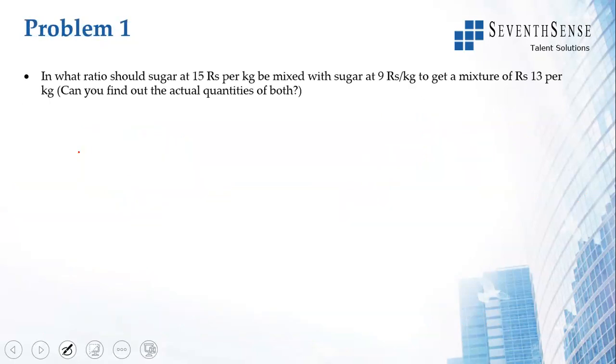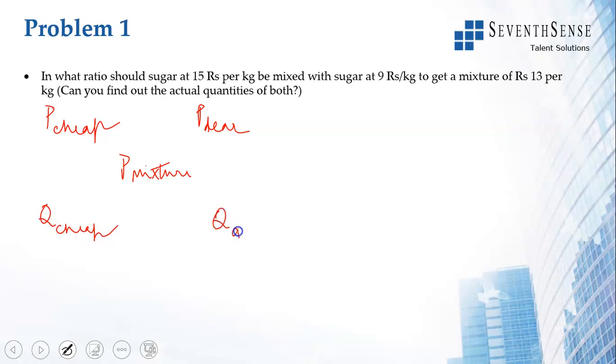So in what ratio would sugar at 15 rupees per kg be mixed with sugar at 9 rupees per kg to get a mixture of 13 rupees per kg? Can you find out the actual quantities of both is the second question. So what we do is: price of cheap, price of dear, this is price of mixture, quantity of cheap, quantity of dear, and you'll get that by subtracting.